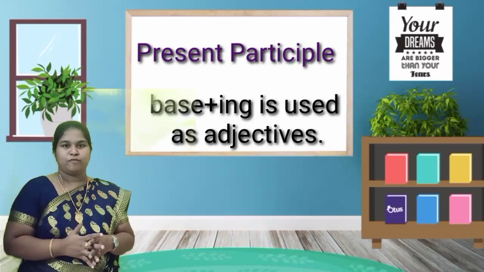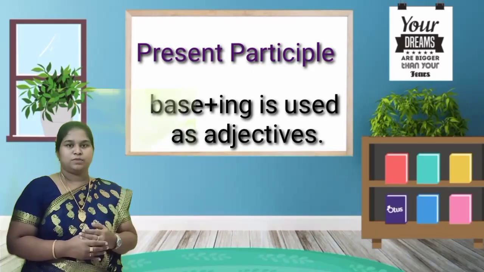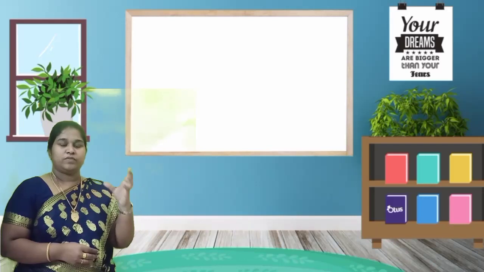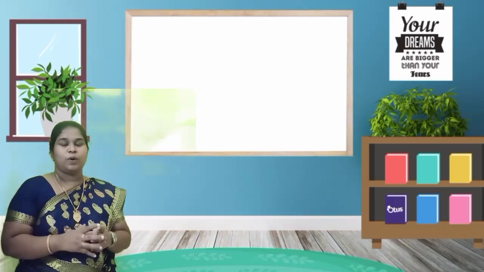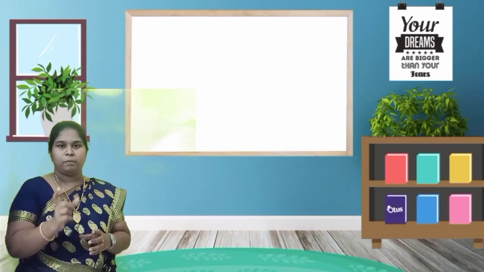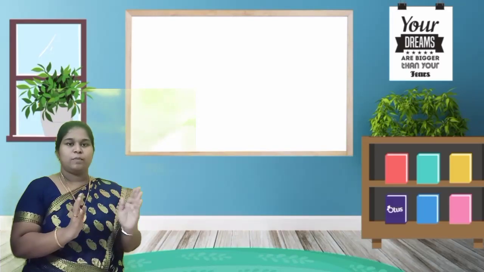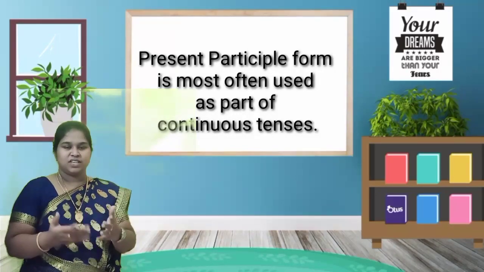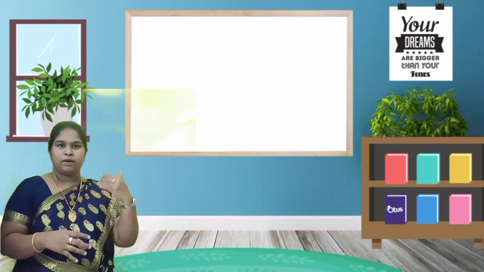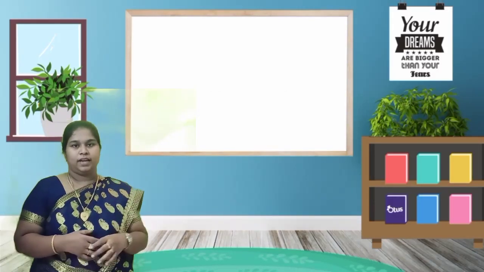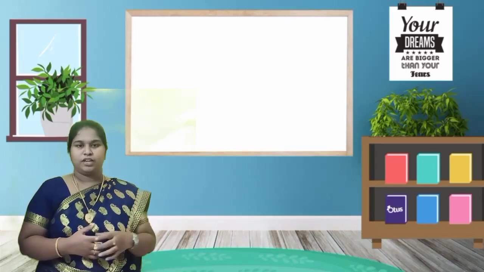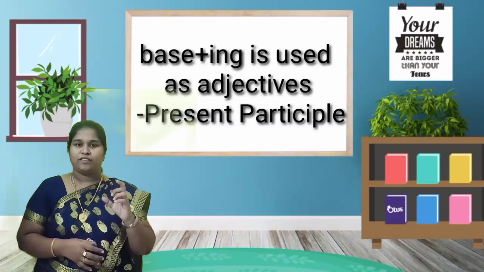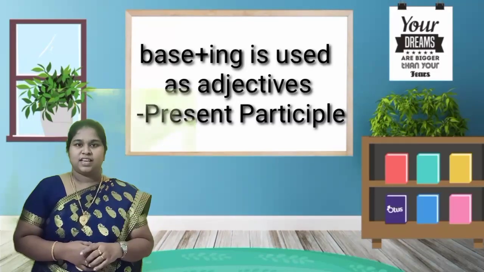Next one is present participle. We have different types of participles, that is present participle, past participle. Mainly we use the present participle, that is the ing form. Main verb plus ing form. That base verb plus ing form we use for continuous tenses. She is writing, she is playing, she is teaching. Even past continuous also we will use, was writing, will be writing. So all the continuous tenses we will be using this ing form. It also acts as an adjective. You have to be very clear about this.